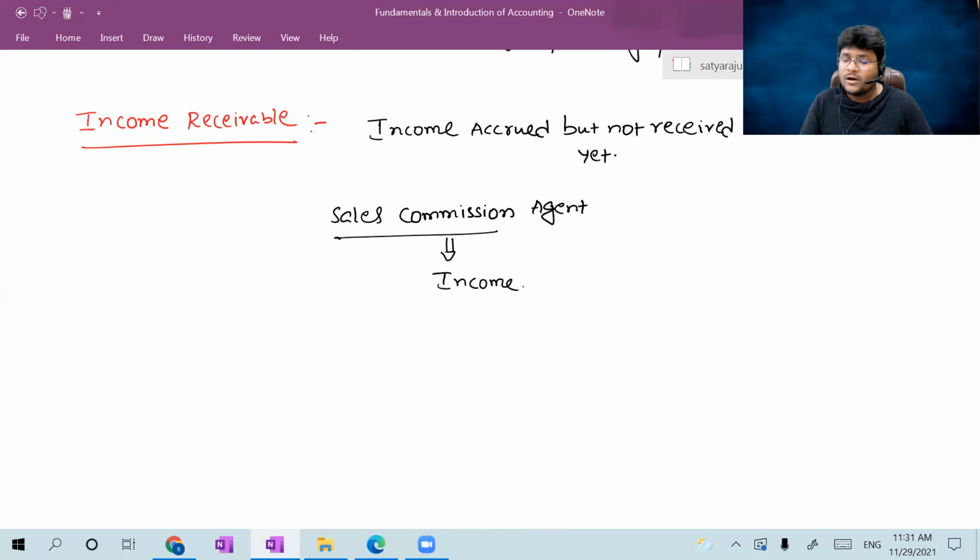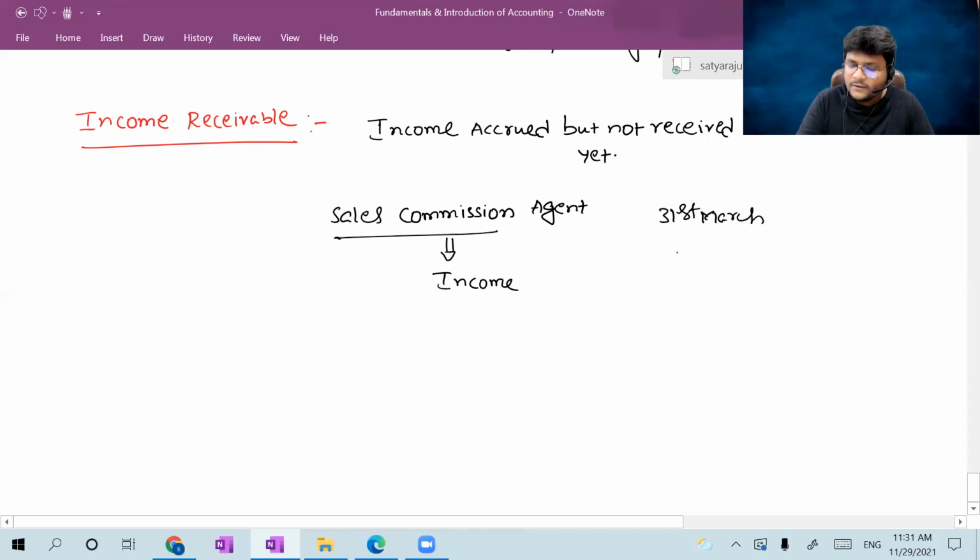Why? Because he already provided the sales. On such sales he has to receive the sales commission but has not yet received it, right? So as on 31st March, the status is sales commission receivable.